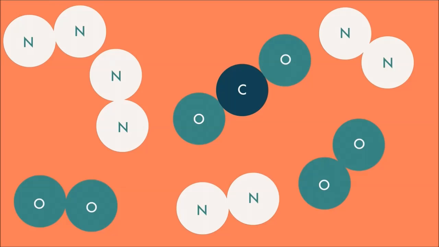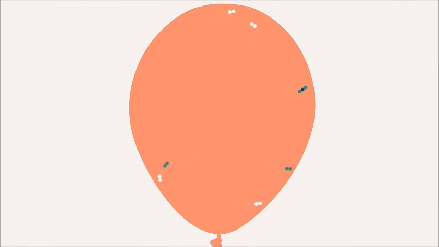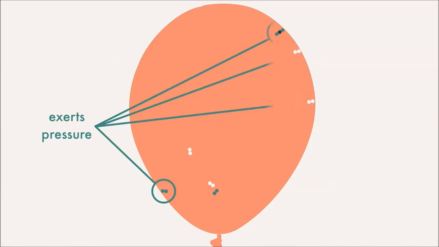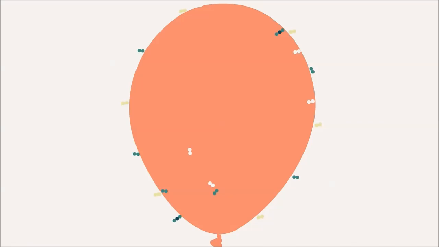But they don't just sit around. Gases are very energetic, and they bounce like crazy. The molecules bounce into each other without reacting, and they bounce against the walls of the balloon, which exerts pressure on the sides of the balloon. The air on the outside of the balloon also exerts pressure on the balloon, and we call that atmospheric pressure.